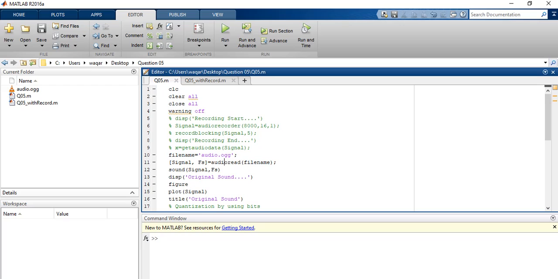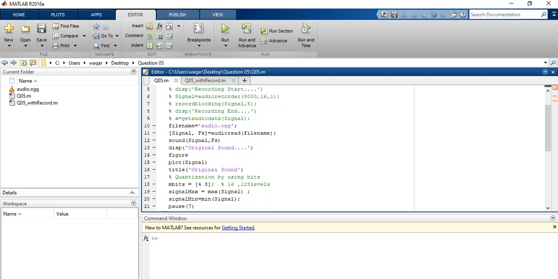Audioread gives the signal, as you can see. Then we play it with sound, which plays the audio. It's like we can play audio in VLC media or any other media player; it's the same, playing it in MATLAB. Then it displays a message on our command window here. Then figure means an empty figure. Then plot the signal and add a title.